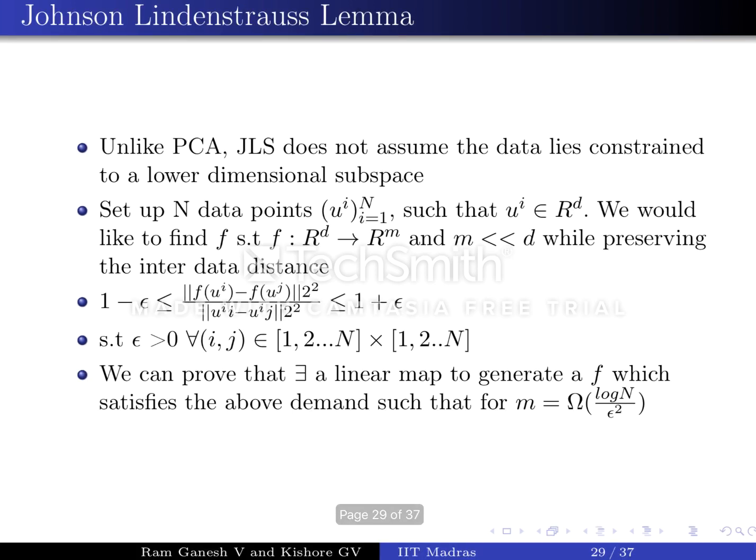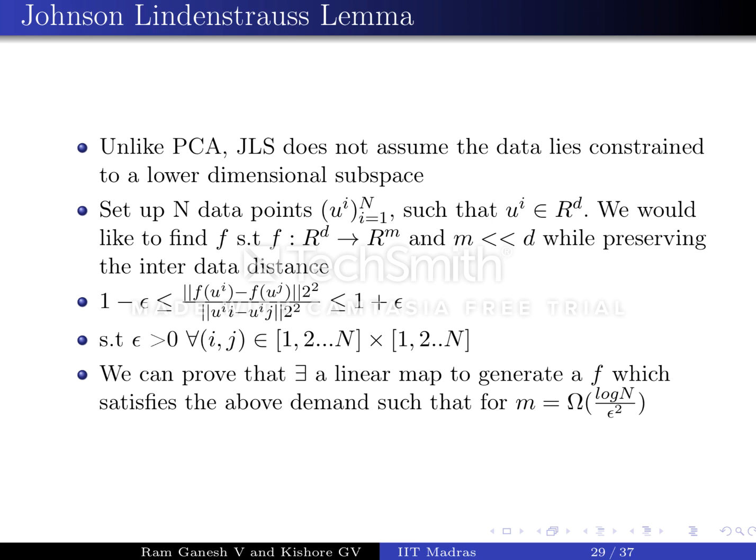Let's move on to the second part of this compression framework, which is randomly projecting the linear projections onto a lower dimensional subspace. This is very closely related to a very famous lemma called the Johnson-Lindenstrauss lemma. The important thing to note here is that unlike PCA, Johnson-Lindenstrauss does not assume that our data is constrained to a lower dimensional subspace. So let us walk you through the setup. Let there be n data points such that u_i belongs to R^d. We would basically like to find a function f which maps from R^d to R^m, with m much less than d, while preserving the inter-data distance.